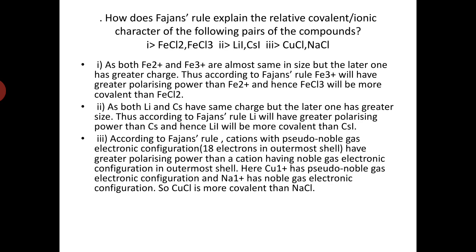But if we compare, we already know that the pseudo noble gas configuration has more polarizing power. This is why CuCl is more covalent compared to NaCl, because Na+ has the noble gas configuration, while Cu+ has the pseudo noble gas configuration. So these are the types of questions which arise from Fajans' rule. We discussed all the types of conditions possible through Fajans' rule. Thank you so much for watching.